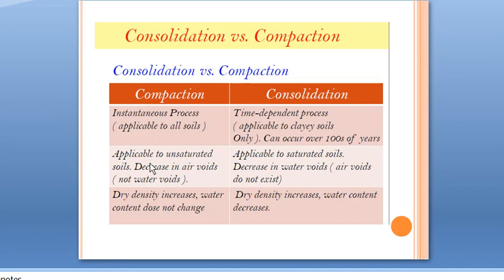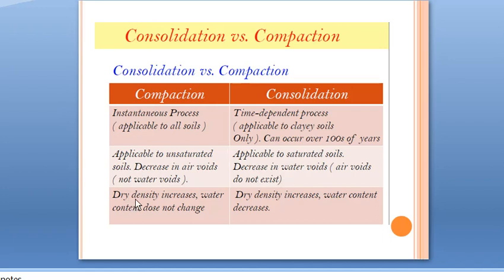Next difference is compaction is applicable to unsaturated soils, because here decrease in air voids occurs. There is no escape of water, so it is applicable to unsaturated soils. But consolidation is applicable to saturated soil only, because consolidation is the decrease in water voids, so it occurs in saturated soils only.